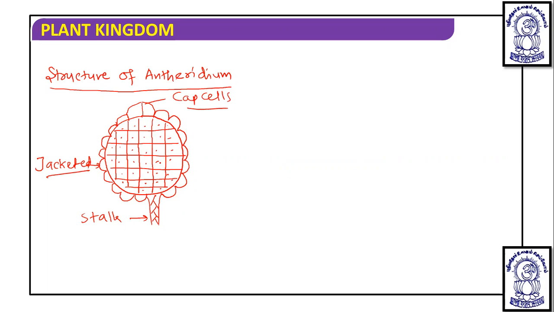And all the cells which are found here are known as androcytes, or antherozoid mother cells.